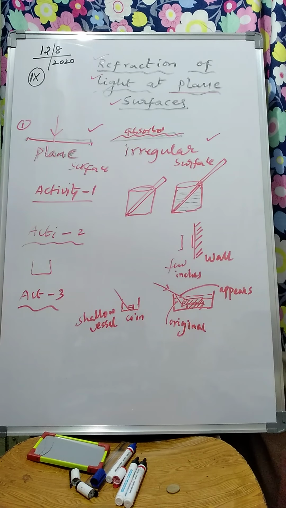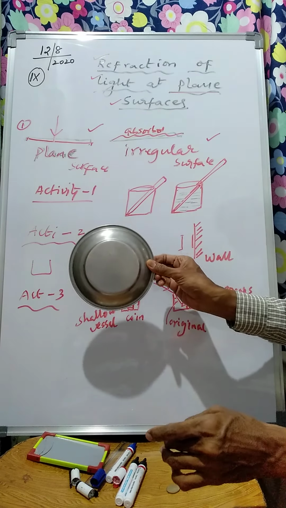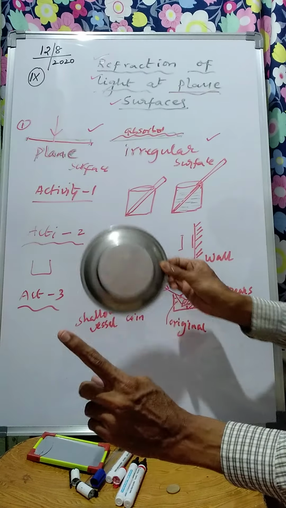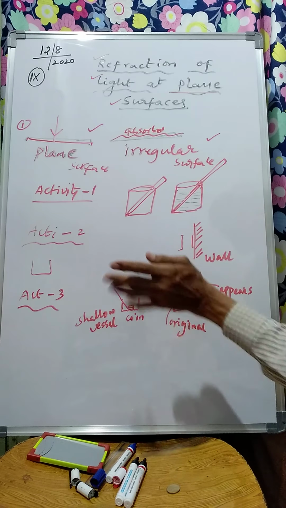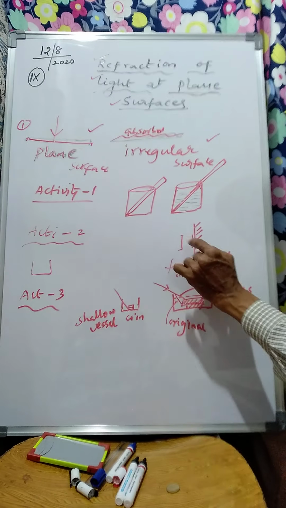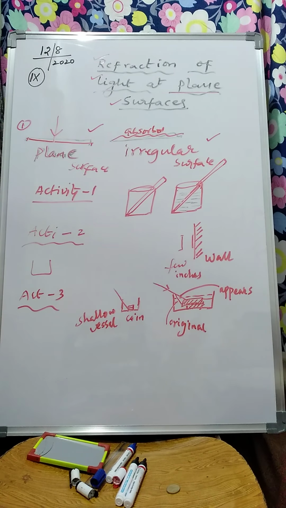Now likewise, for the next one, take a reflecting, smooth surface and go near the wall. If the sun is facing this side, on the opposite side, when the plate is a few inches away and your friend is focusing on it, you will find the image of the plate on the wall. So this is also due to refraction.